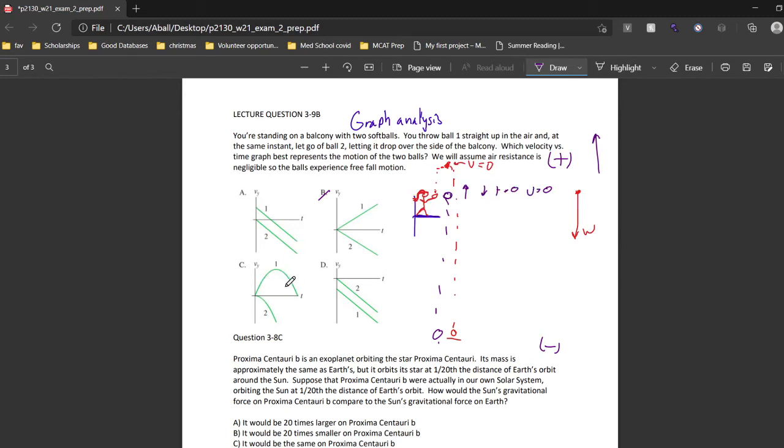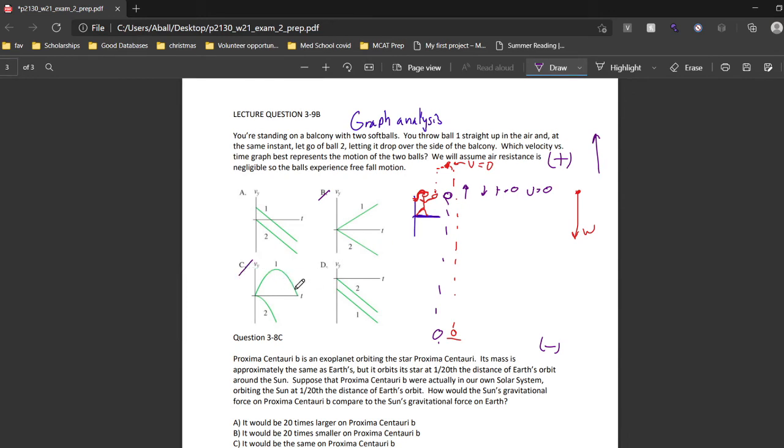The other indicator is that the slope is changing over time. So for this velocity versus time graph, it should be a constant non-zero slope. So therefore, that's another reason why it's wrong. And then we don't even need to look at number 2 because that's a similar case, except it's just transposed down to velocity equals 0 to start. So this one's false as well.